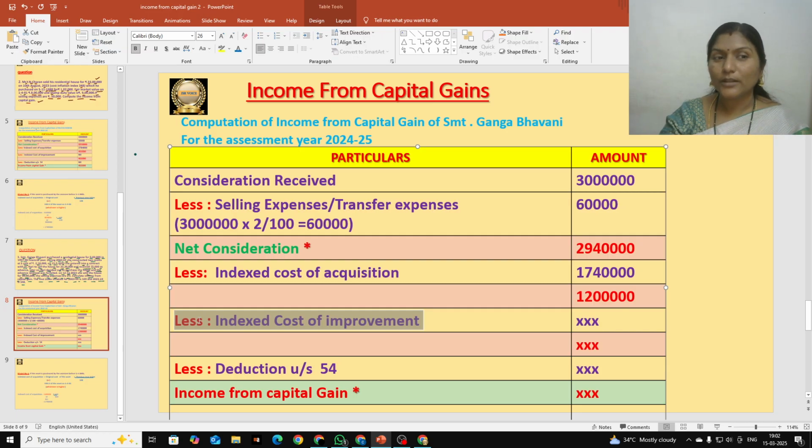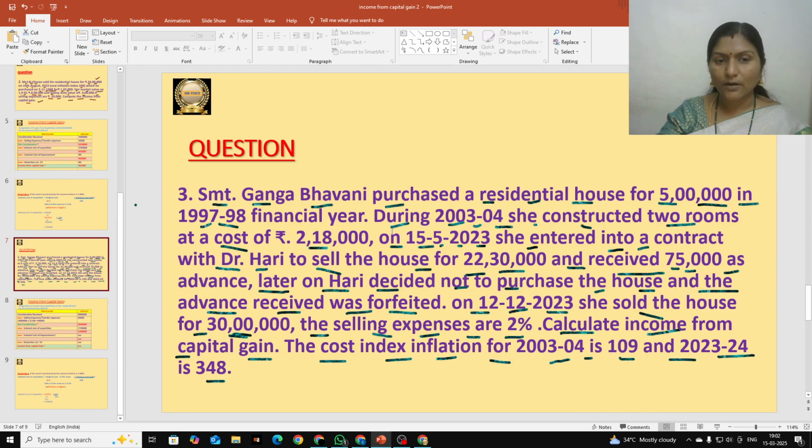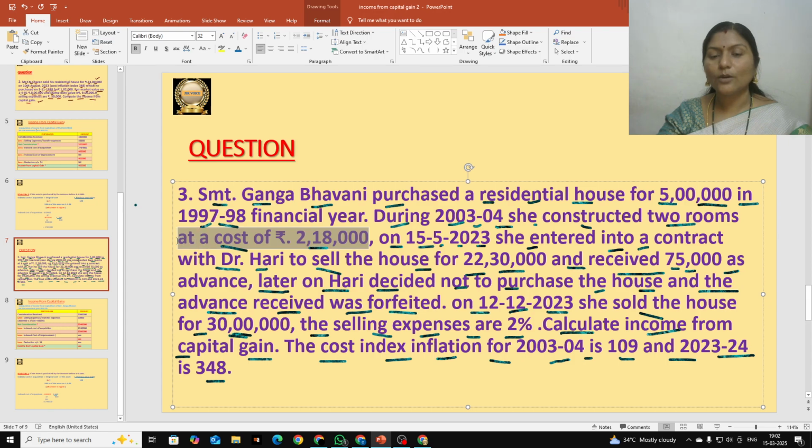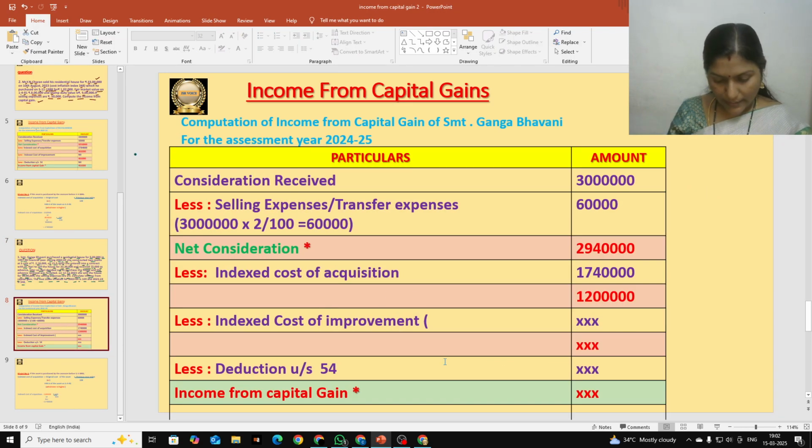Cost of improvement means the expenses whatever she is incurring for improvement. Okay, index to cost of improvement should be calculated by using one formula. How to calculate? I will calculate here itself. We should take improvement charges, means additions, for making additions, how much cost she incurred. She incurred 2,18,000 for constructing 2 rooms. 2,18,000 we take.